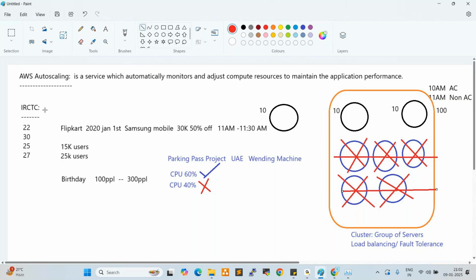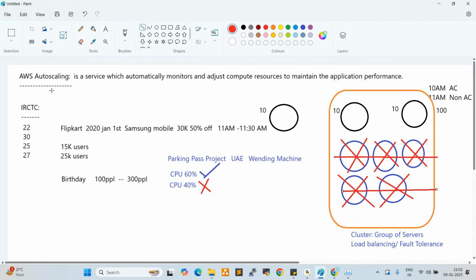But private websites and applications have already added auto scaling, because if customers are unable to access the website, they will switch to other websites and the business will be impacted. That is why private businesses have already configured auto scaling.